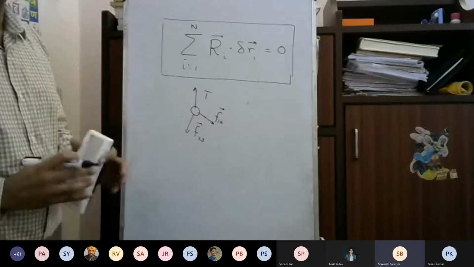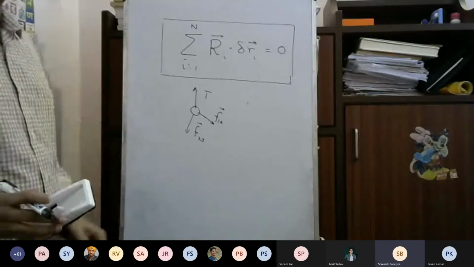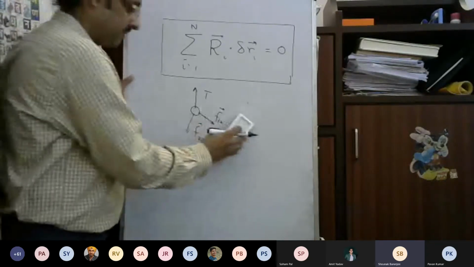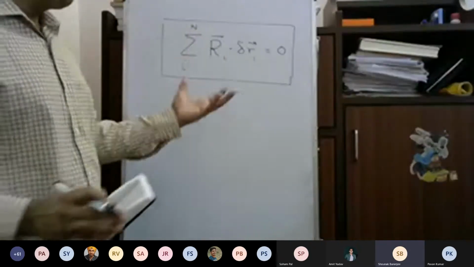If in a system there is only particles, no spring and other things, then there is no R. But R will appear if you have a constraint.